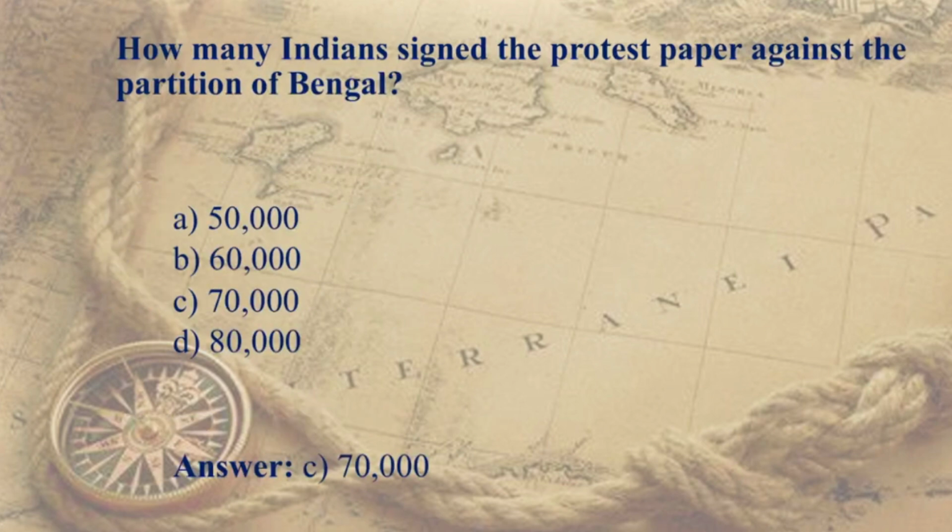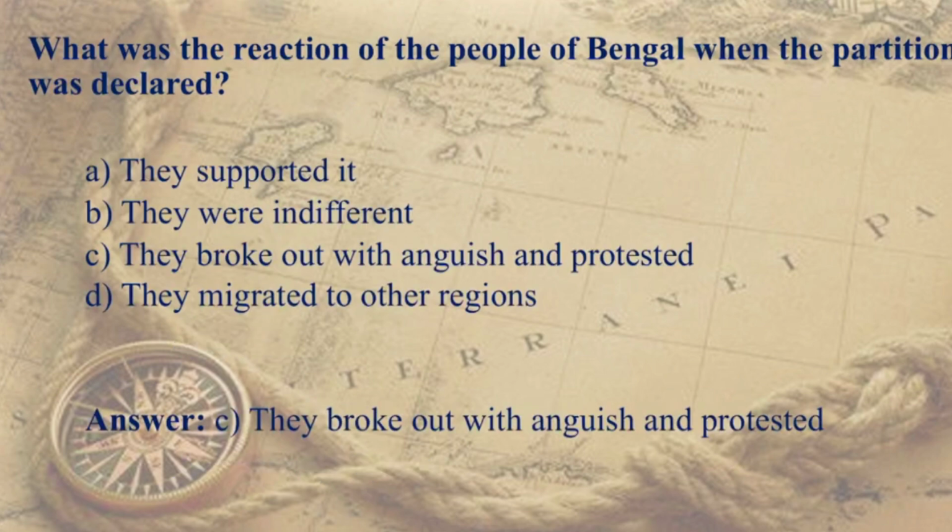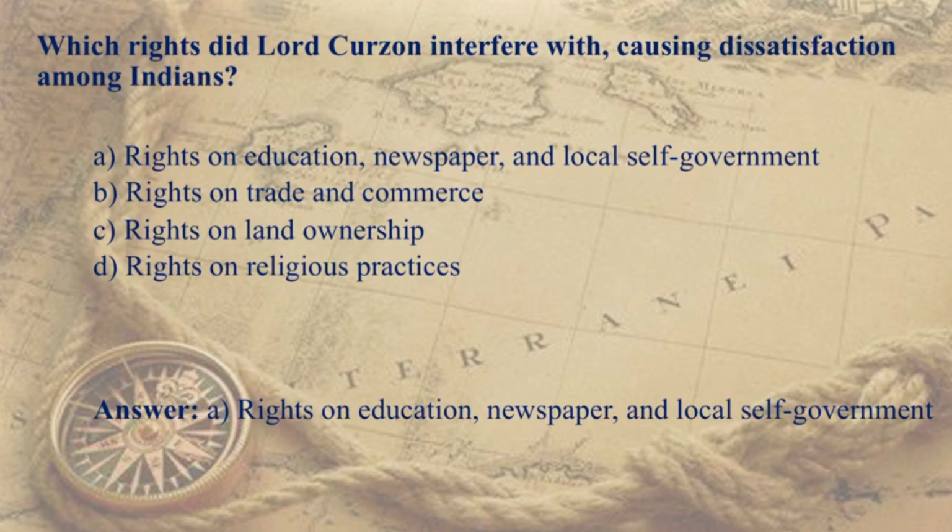How many Indians signed the protest paper against the partition of Bengal? It was 70,000. What was the reaction of the people of Bengal when the partition was declared? They broke out with anguish and protest, a lot of anger and fury. What rights did Lord Curzon interfere with, causing dissatisfaction among Indians? The right to education, newspapers, and local self-government.